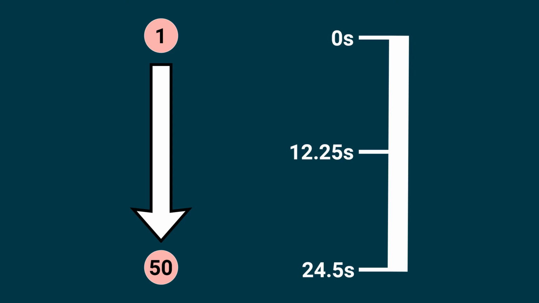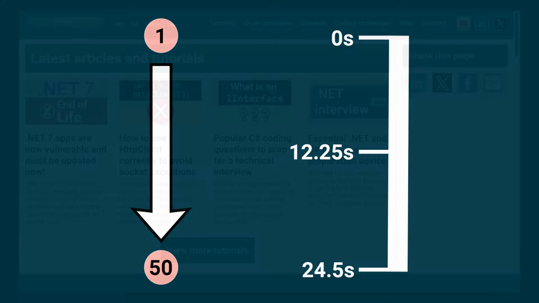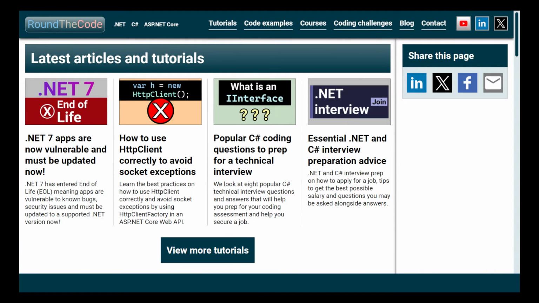Just say a request to an API takes on average 500 milliseconds to process and you are in 50th position in the queue. You'd have to wait 24.5 seconds before your request is processed if it was synchronous. Fortunately, the web is asynchronous by design. When you load up a web page, you don't usually wait for the other 12 people in front of you to load up the website before it's your turn.